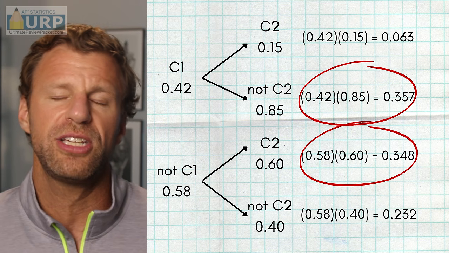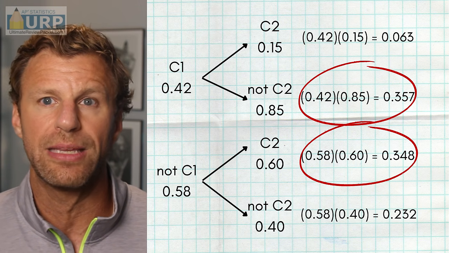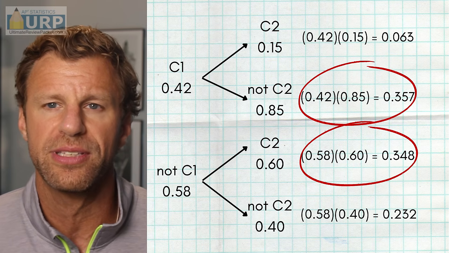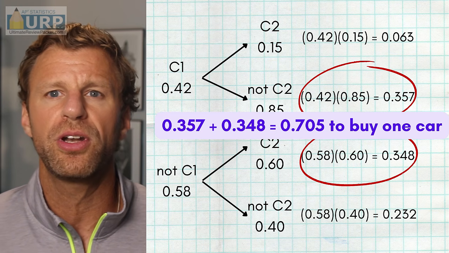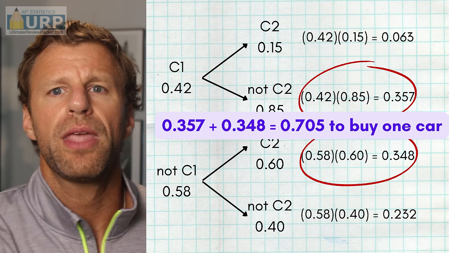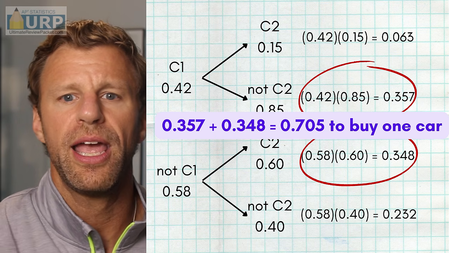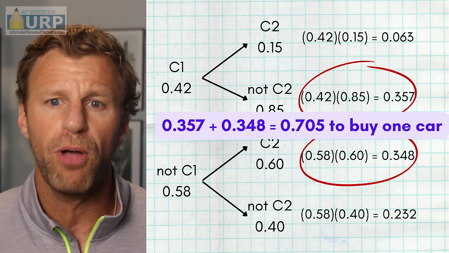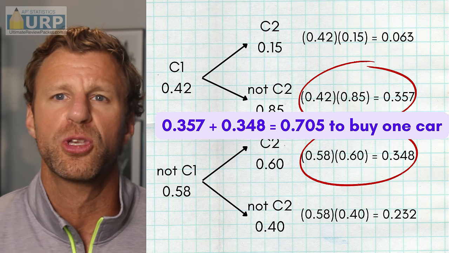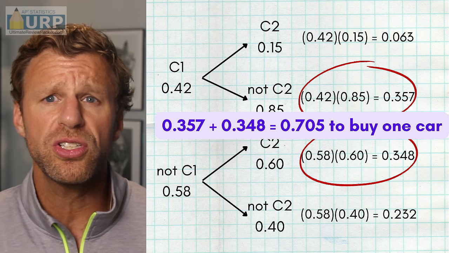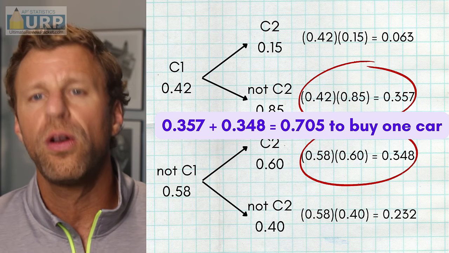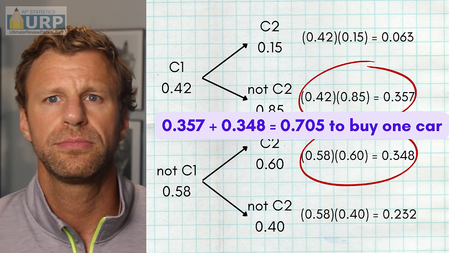So 2 branches lead to exactly one car. All we got to do is add them together because it's one or the other, or it means add. They can't both happen at the same time. So we'll add those 2 probabilities together to get our final total answer. And that would be a beautiful, all you got to do is add 0.357 plus 0.348 to get 0.705 as our final probability for this particular question. So 2 questions that are very similar, but it just makes a huge difference if the events are independent or if the events are not.